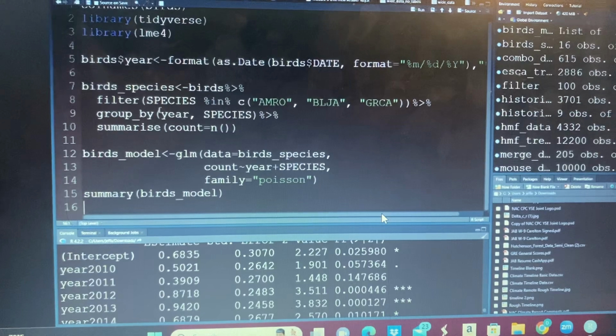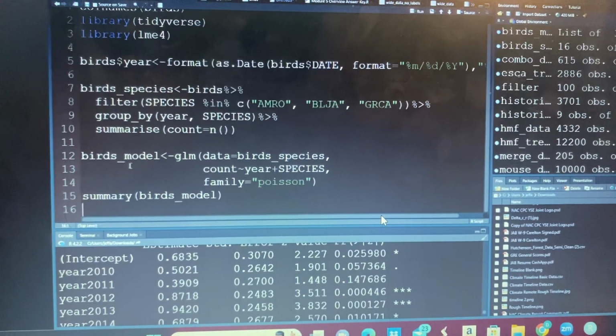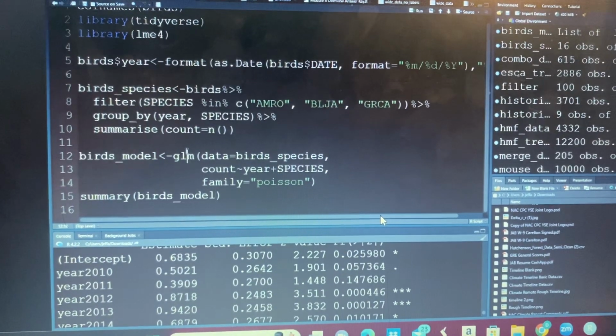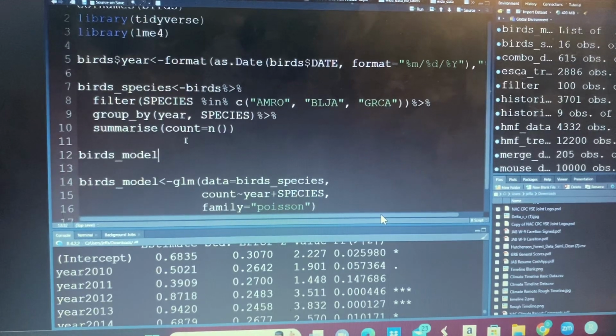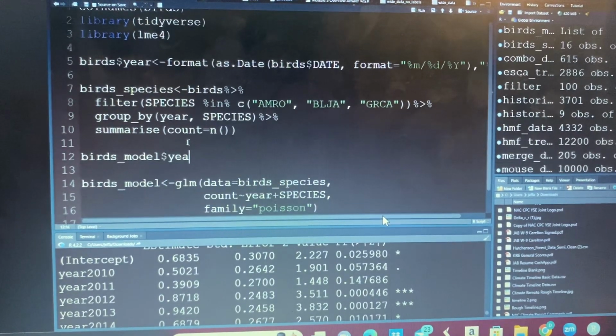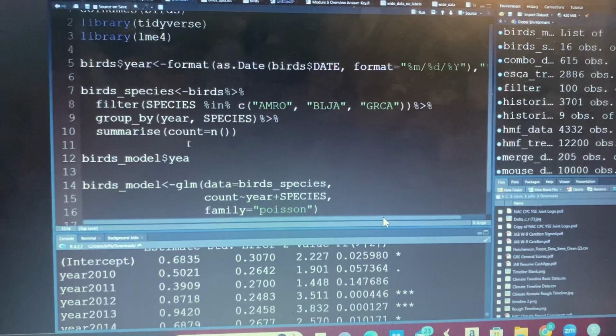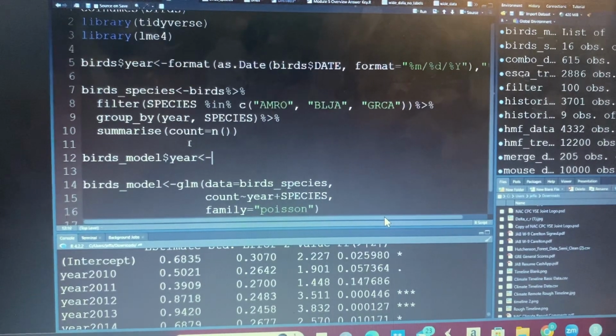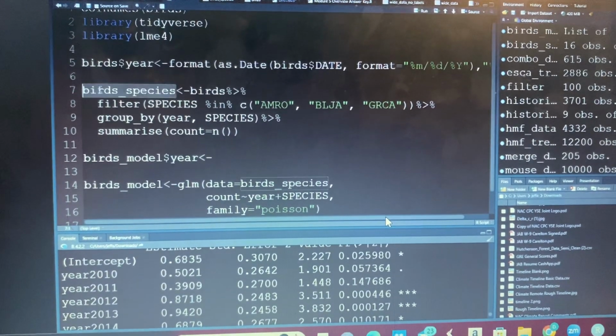Of course, I know what I did. Need to make sure that it knows that the year is a number, not a categorical variable.